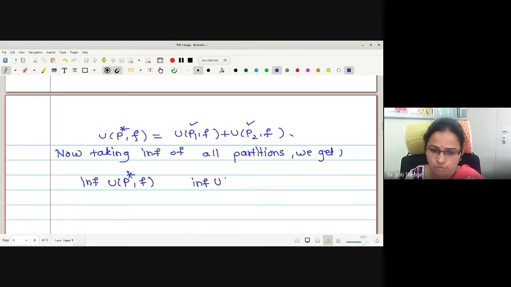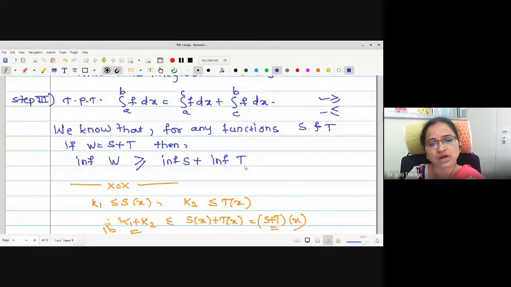What is the relation? You have to tell me. The infimum of U P1 f plus the infimum of U P2 f. For different values of partitions, it will give you one sum, so you can treat these upper sums as one function itself.